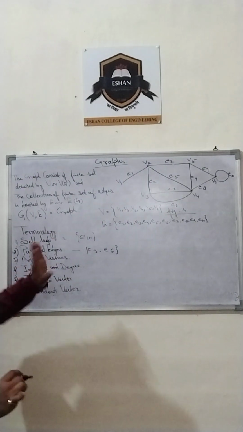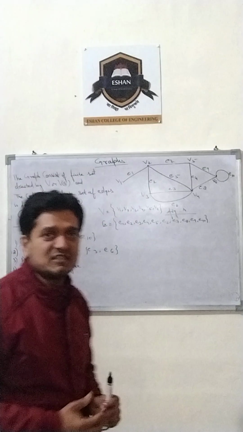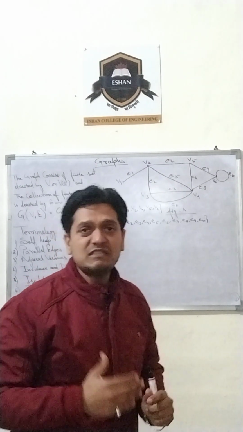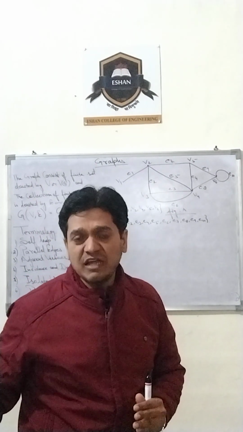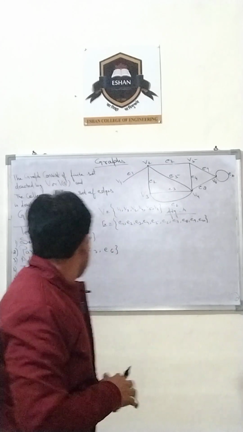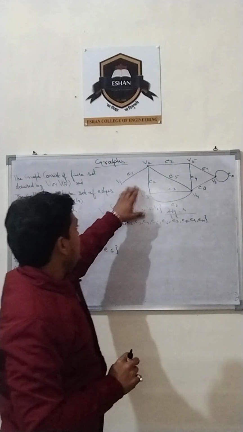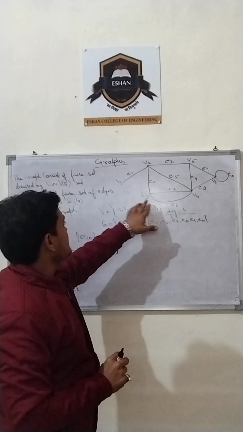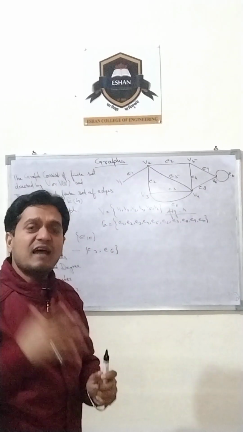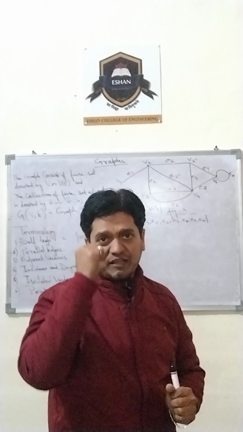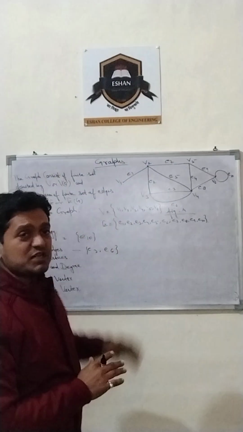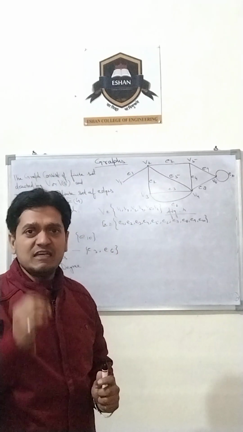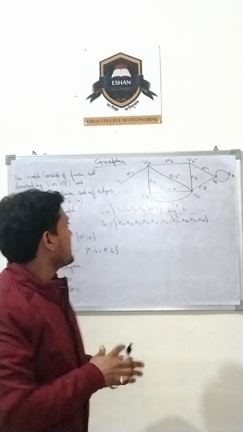Now, adjacent vertices. What do you mean by adjacent vertices? As you know, adjacent means just next to that particular vertex. Take the example of V3. Now, what are the adjacent vertices of V3? The vertices which are directly connected with V3 are called adjacent vertices.